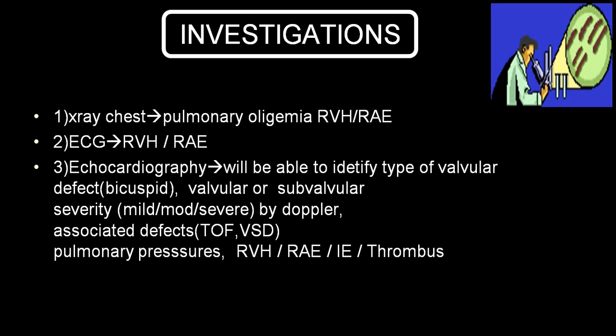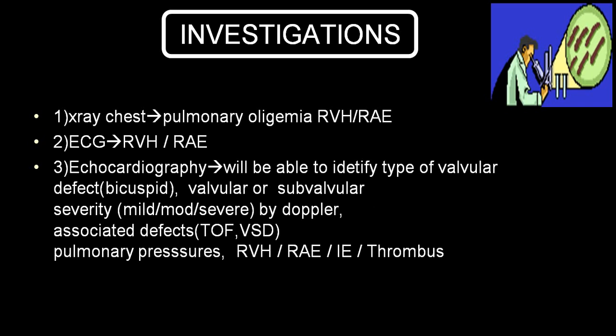The pulmonary valve can be involved by infective endocarditis and can be destroyed, ending up in pulmonary regurgitation. Echocardiography will tell you the type of valve, whether bicuspid or tricuspid. We'll also be able to identify valvular, subvalvular and supravalvular. Depending upon the pressure gradient and the area of opening, you can divide into mild, moderate and severe, where Doppler will give you the best answer.